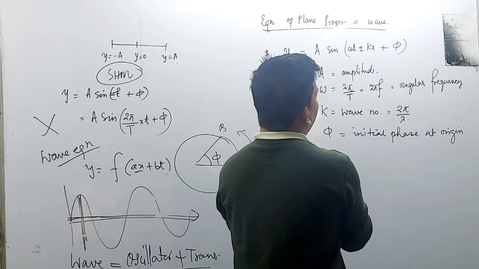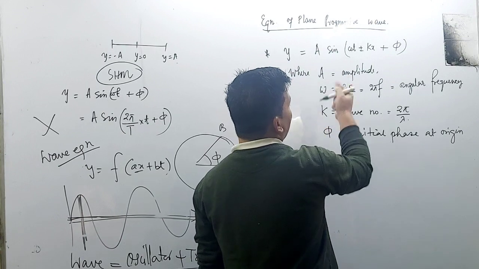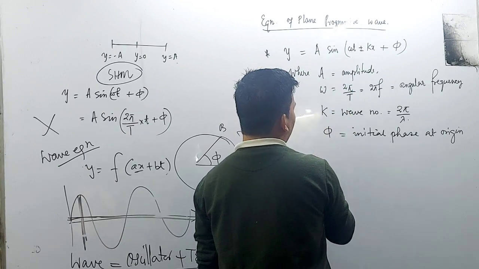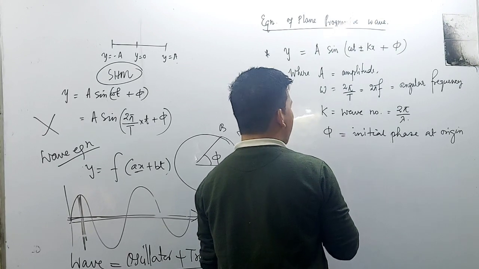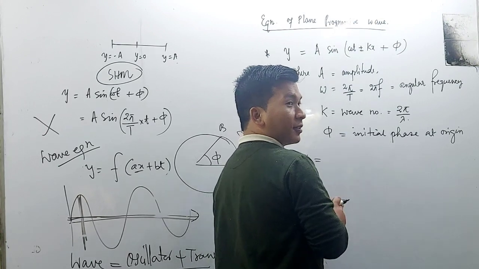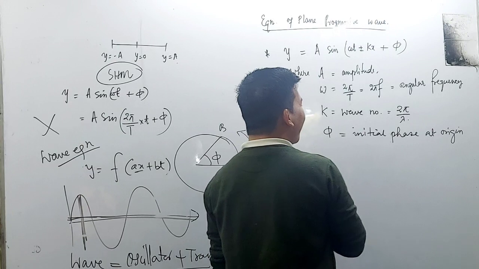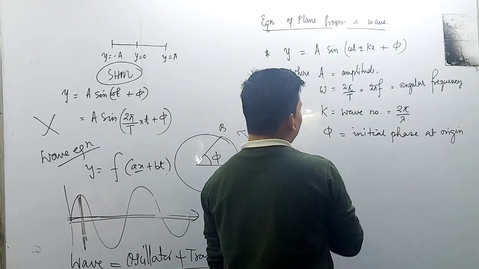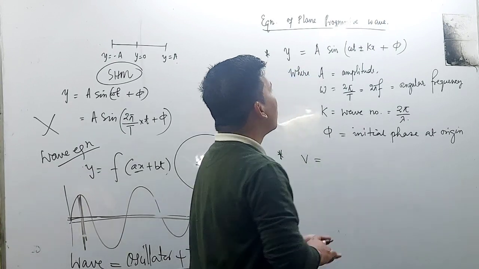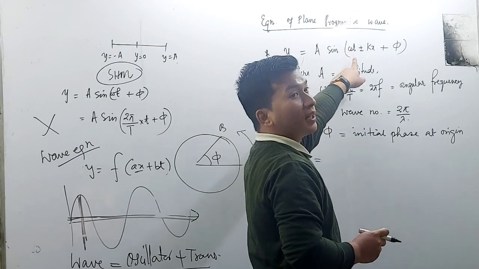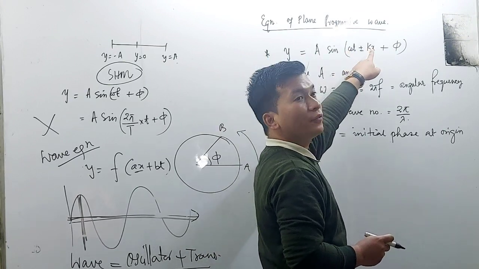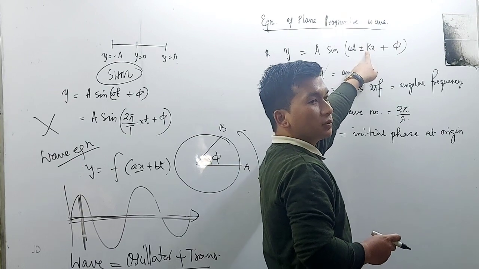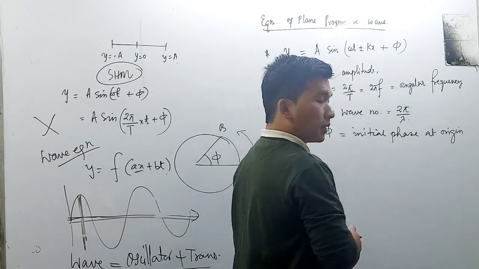Now, how will you find out the wave velocity? Wave velocity v is equal to the coefficient of time t divided by the coefficient of x.